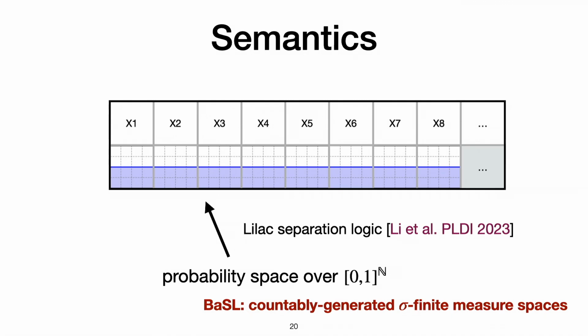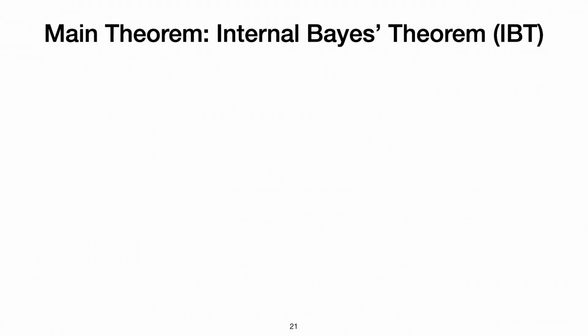And we extend this model to what's called a countably generated sigma finite measure space. So sigma finite measure space basically means that, well, we can have a normalized distribution as well, and we can talk about Bayesian stuff. And so countably generated in this case means that it's well behaved enough such that it forms a certain model. It forms what's called a partial commutative monoid, which gives semantics to separation logic.